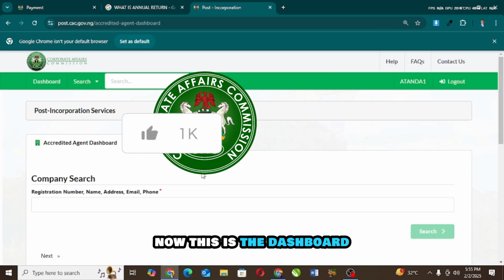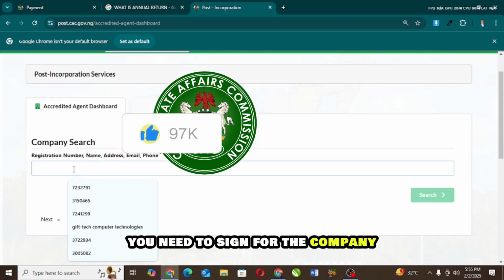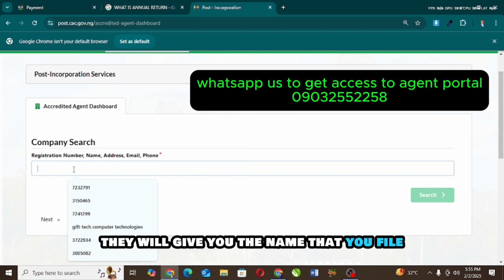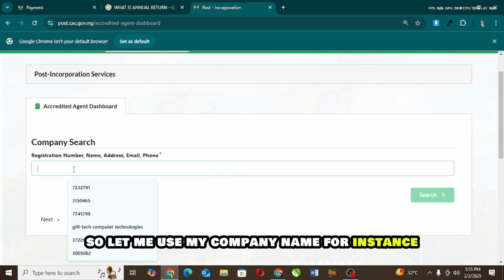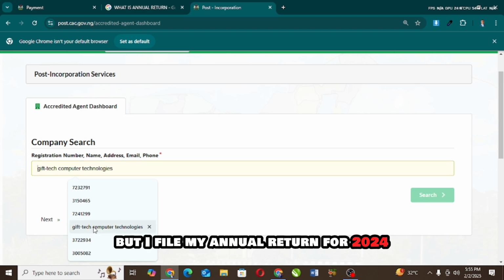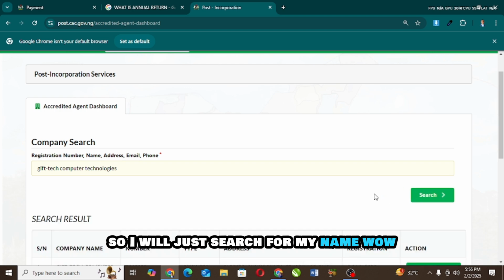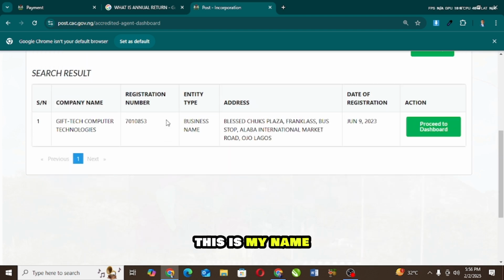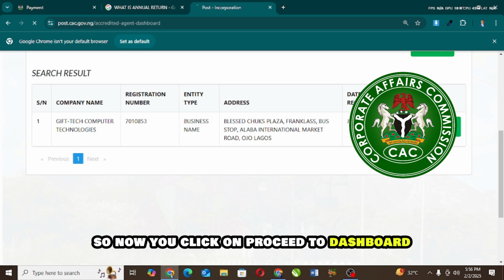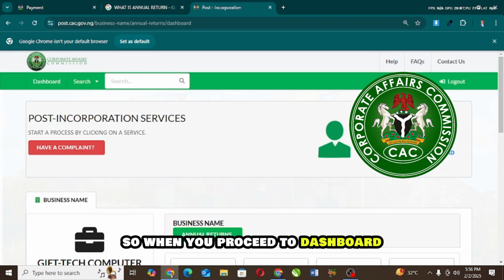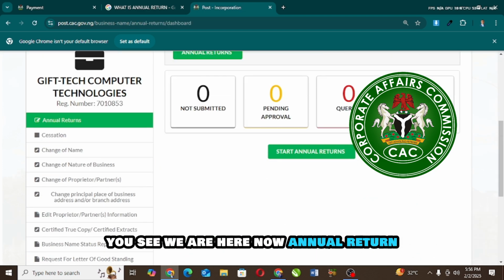Now, this is the dashboard. You need to search for the company that you want to file annual return for. Your customer will give you the name that you file annual return for. Let me use my company name for instance, but I filed my annual return for 2024. So I'll just search for my name. Wow, this is my name. So now you click on proceed to dashboard. When you proceed to dashboard, you see we are here now.